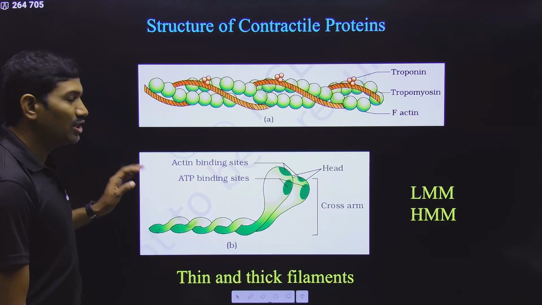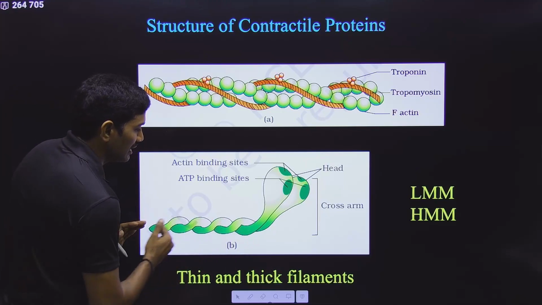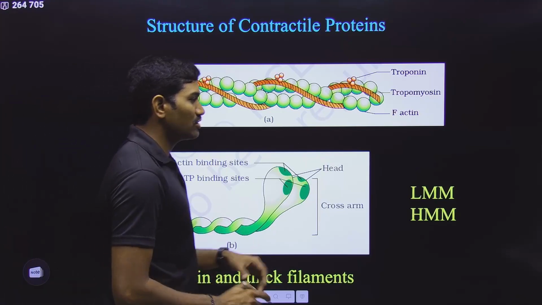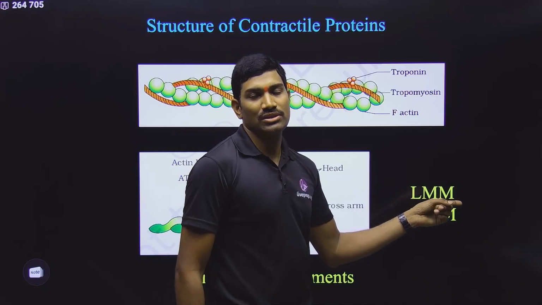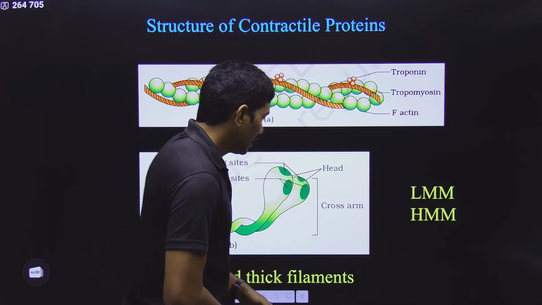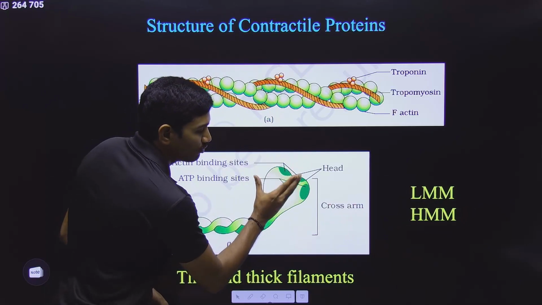So now this is completely called a meromyosin. In this meromyosin, this portion is called the tail portion. And only this tail portion is also called light meromyosin. Only the tail portion is called light meromyosin. And now from this main line, if you are observing, there is a portion that is projected outside.